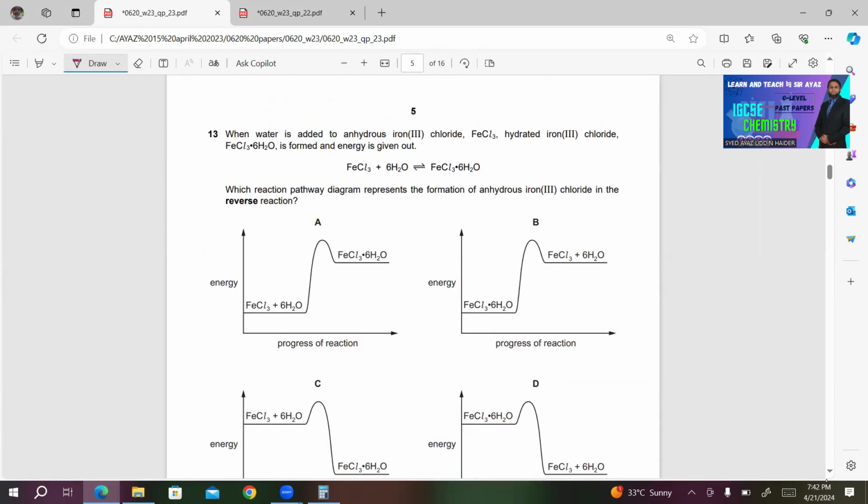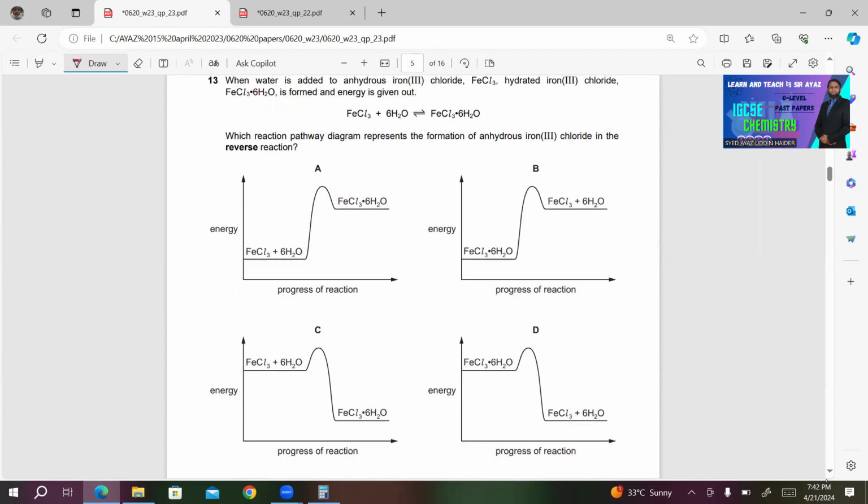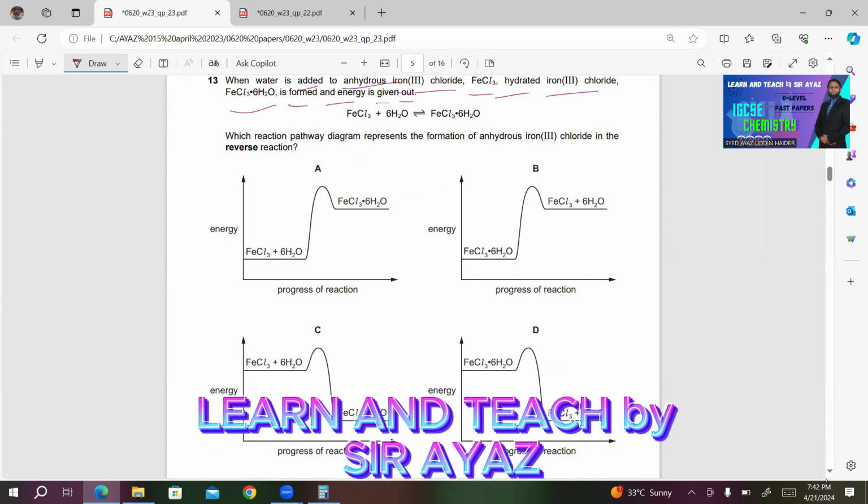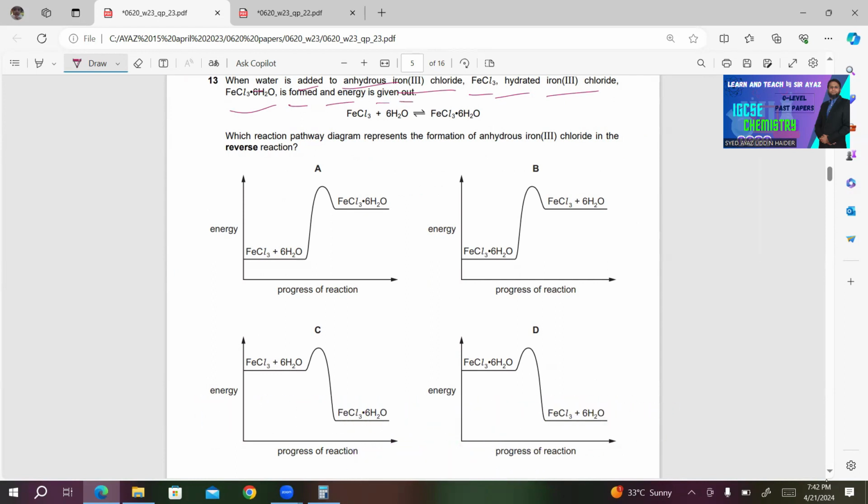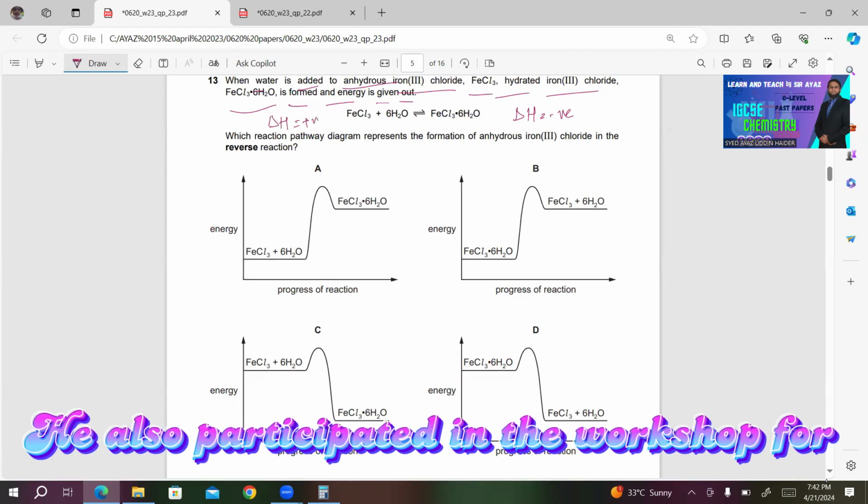Number 13. When water is added to anhydrous iron 3 chloride FeCl3, hydrated iron 3 chloride FeCl3·6H2O is formed and energy is given out. FeCl3 plus 6H2O gives FeCl3·6H2O. Energy is given out, which means that the forward reaction is exothermic. So I will write delta H minus. So obviously the backward reaction will be endothermic in this case.